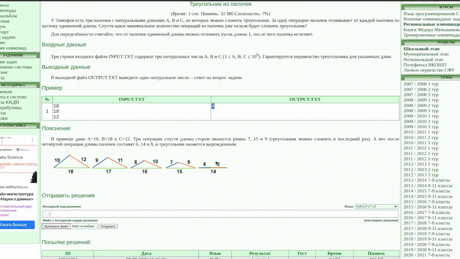Accordingly, in this case, the triangle rule by its existence has indeed already failed. Therefore, the answer is 4. That is, after 4 seconds, this decrease stopped and the answer became 4. In other words, 4 operations.